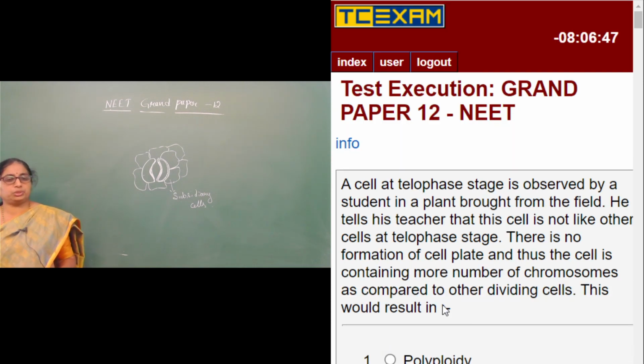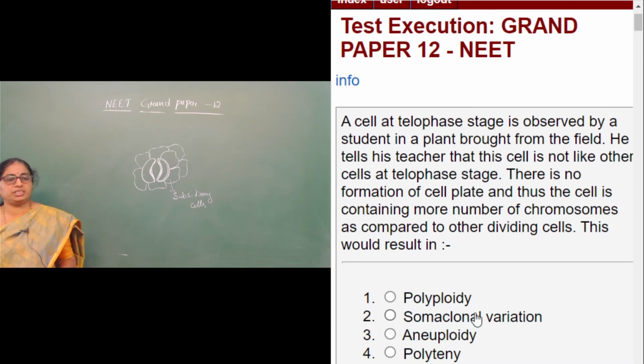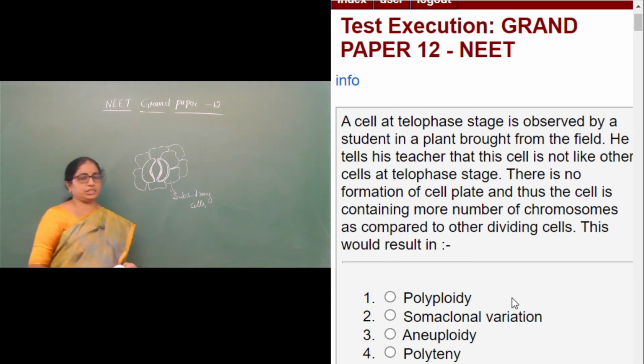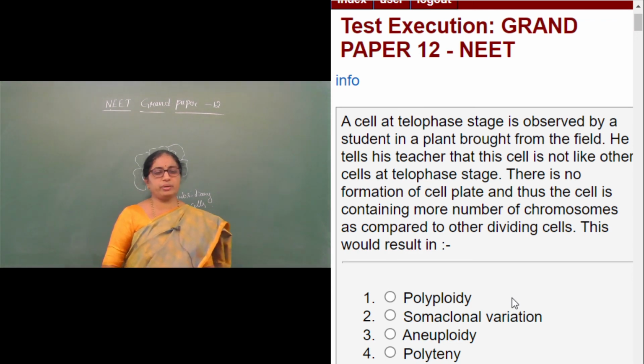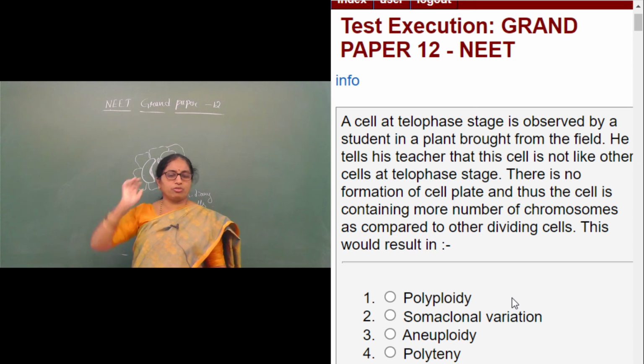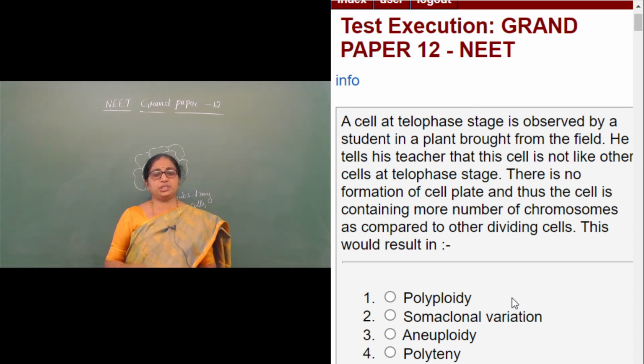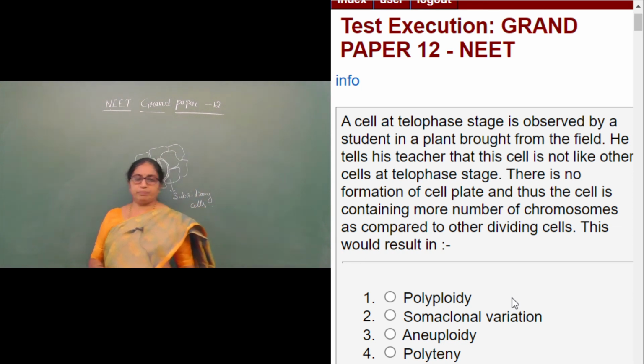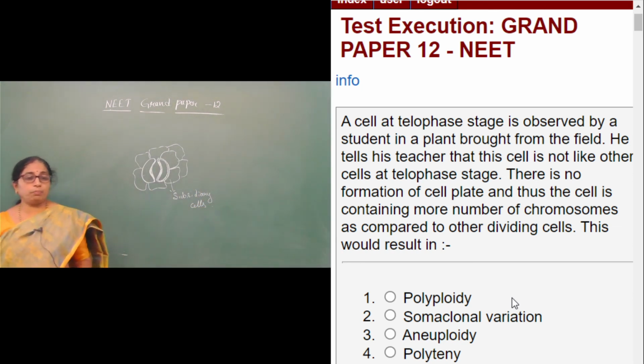Moving on to the next question, question number 179. A cell at telophase stage is observed by a student in a plant brought from the field. He tells his teacher that this cell is not like other cells at telophase stage. There is no formation of cell plate, and thus the cell is containing more number of chromosomes as compared to other dividing cells. This would result in polyploidy.